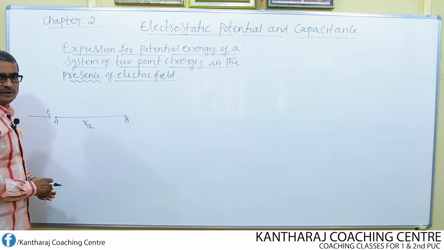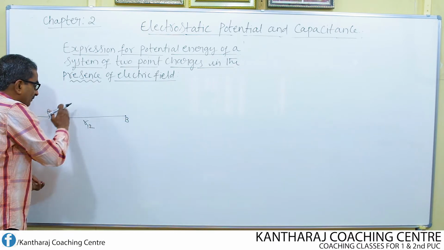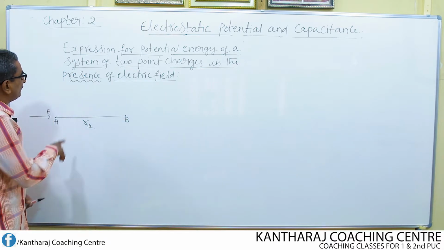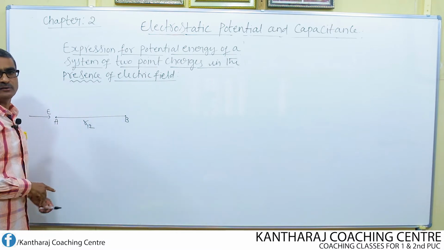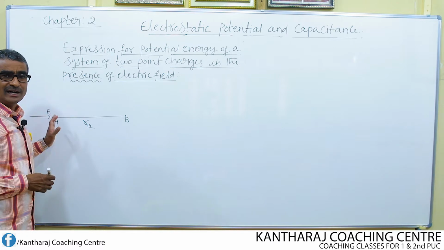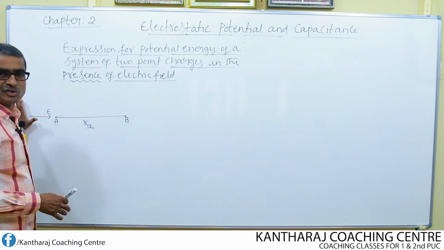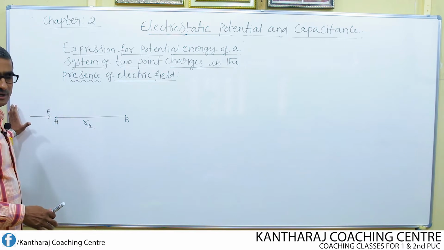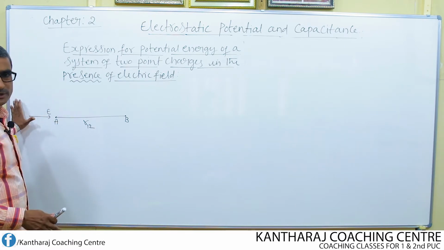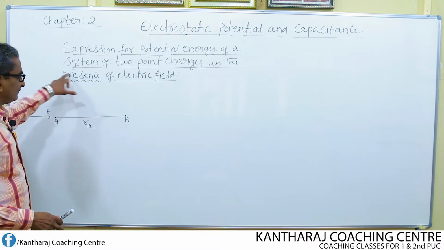There is an electric field E already existing even before bringing the charges. That is why we say that in the presence of electric field.